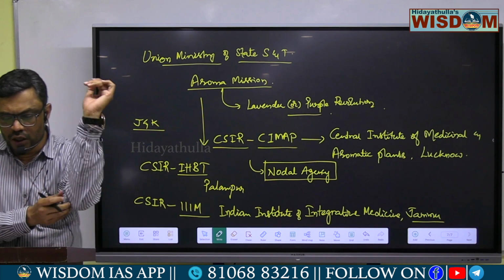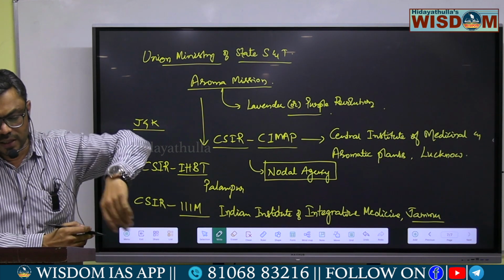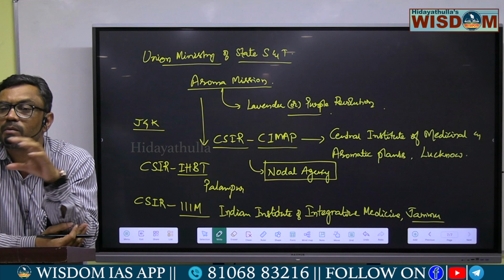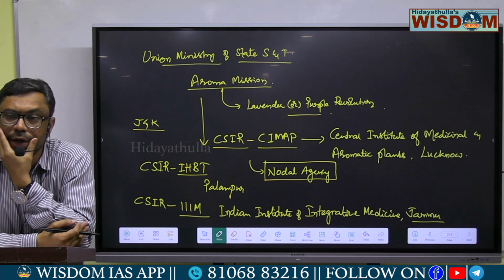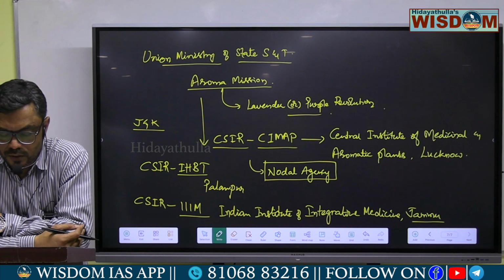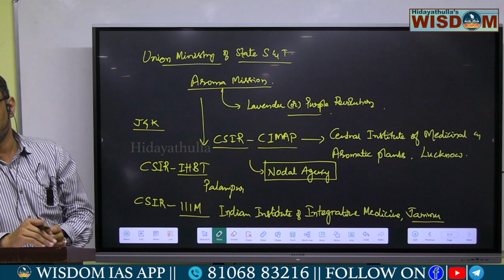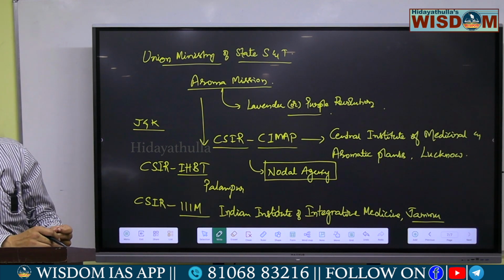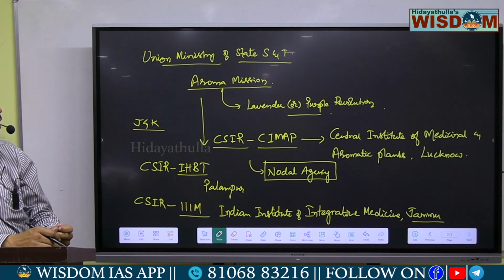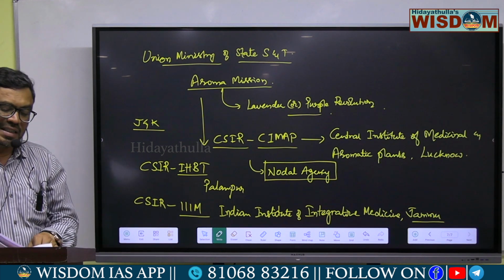These initiatives are mainly aimed to increase the cultivation and availability of these medicinal plants to the Indian people. Like that, the government has taken various initiatives to promote the growth of these medicinal plants in India. Okay, so that is the second question.